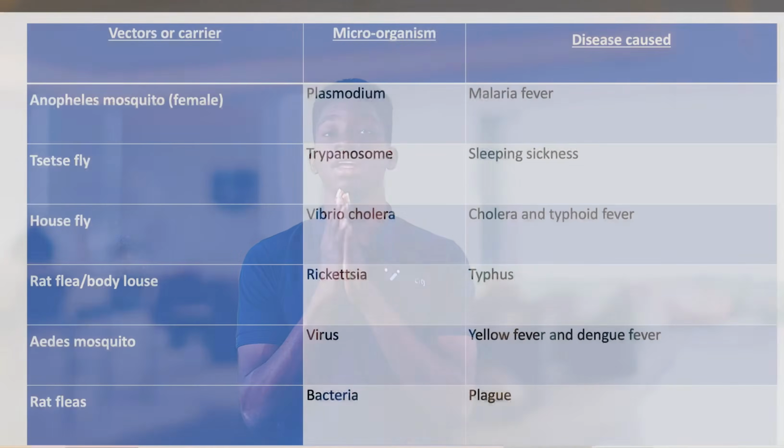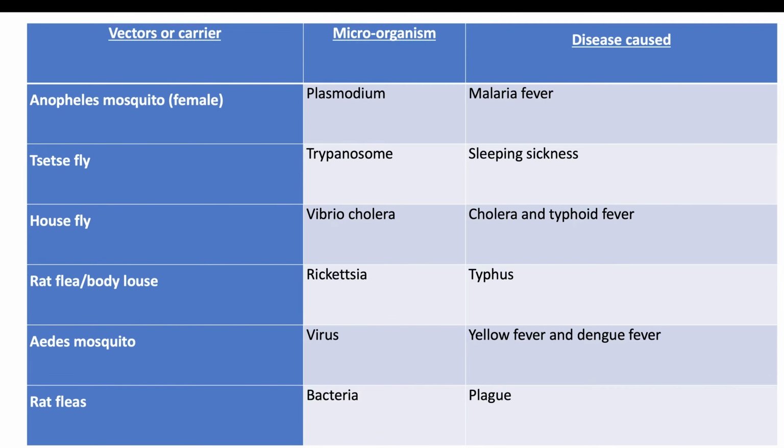Now we also have lots more examples of insects or vectors that carry microorganisms and the diseases they cause. So let's list them. We have the female Anopheles mosquito. That's a vector. It carries the Plasmodium microorganism, which is a protozoan.